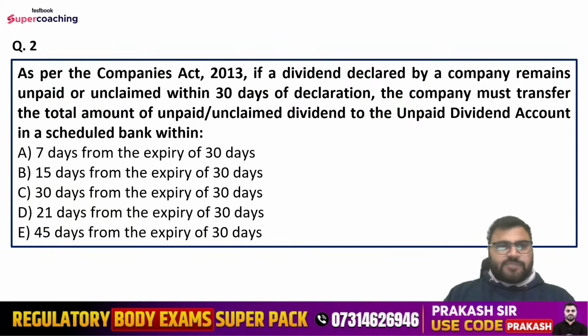Question number second is, as per the Companies Act 2013, if a dividend declared by a company remains unpaid or unclaimed within 30 days of declaration, the company must transfer the total amount of unpaid dividend to the unpaid dividend account in a scheduled bank within how many days? 7 days from the expiry of 30 days, 15 days from the expiry of 30 days, 30 days from the expiry of 30 days, 21 days from the expiry of 30 days, or 45 days from the expiry of 30 days. Please do mention the question number as well.